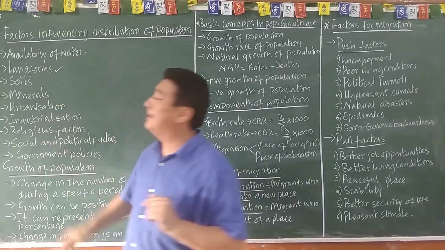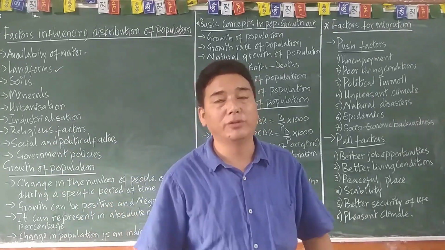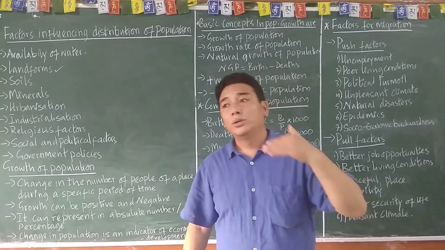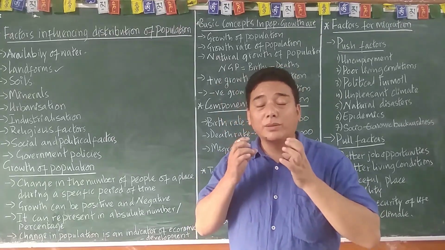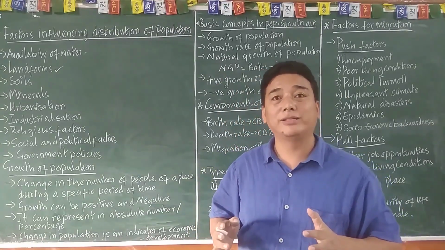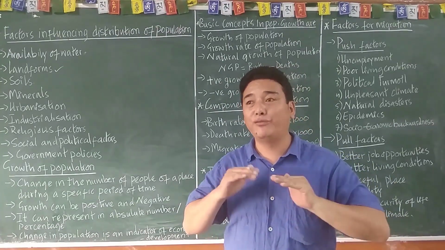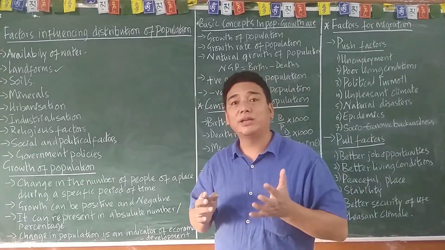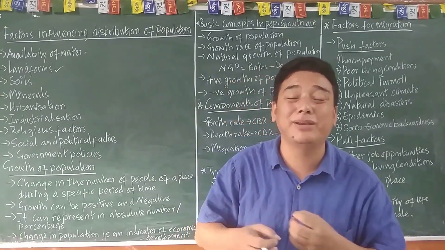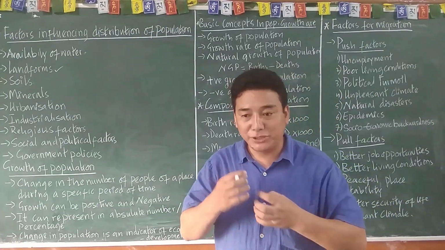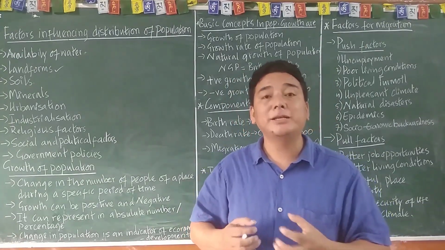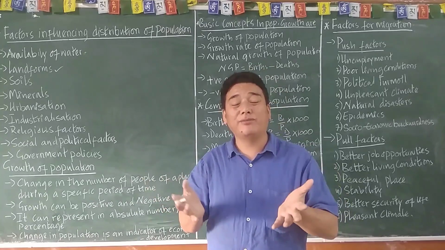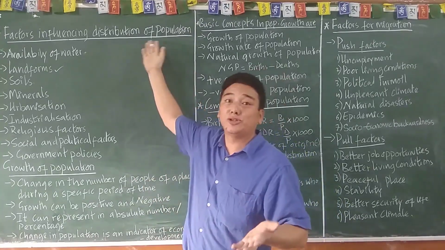And then next, landform. There are different types of landform in the world: mountain, plateau, desert, coastal area. Is that clear? Wherever there is a good landform, for example the plain area, where mobility is easy and it takes less time in transportation of passengers as well as goods and services, you will find more distribution of population.